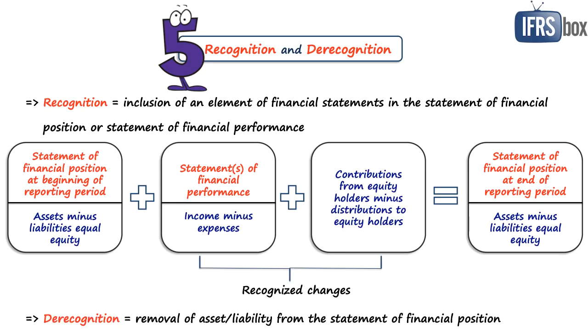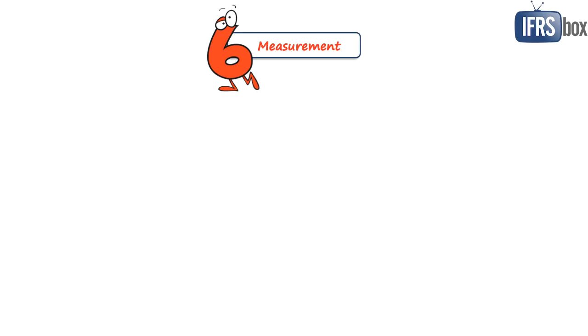Derecognition is the removal of all or part of a recognized asset or liability from the entity's statement of financial position, and the framework sets a number of criteria for both recognition and derecognition. Chapter 6 talks about measurement. So while recognition means when or whether to recognize, measurement means in what amount to recognize.